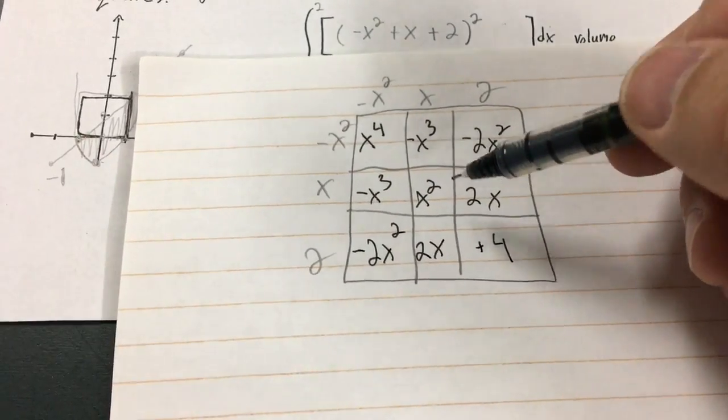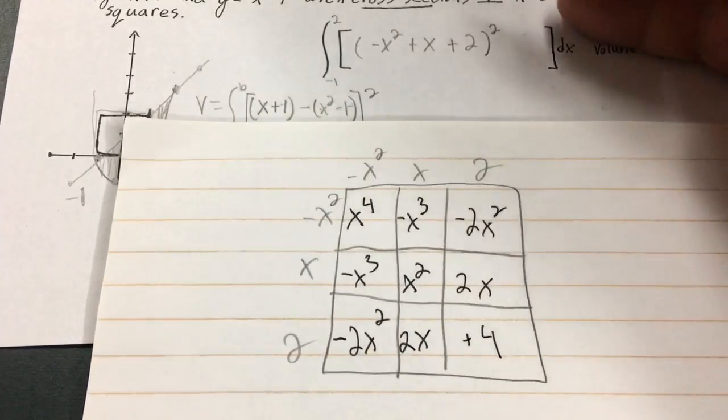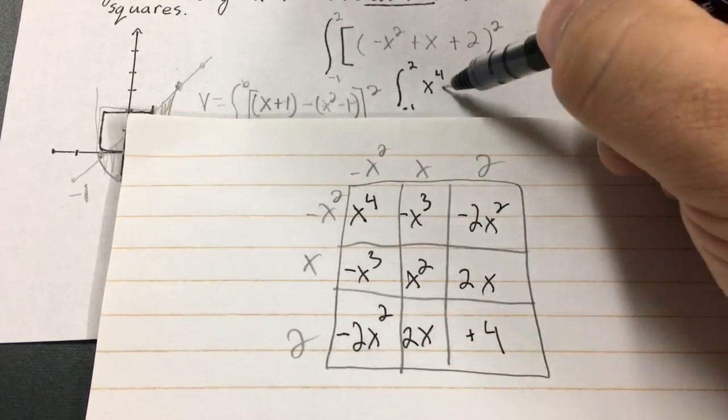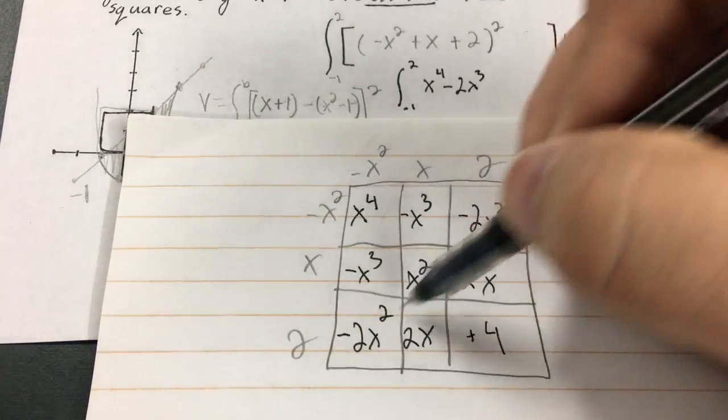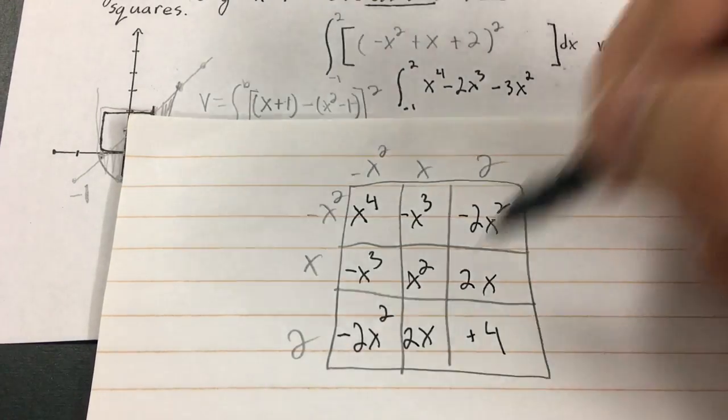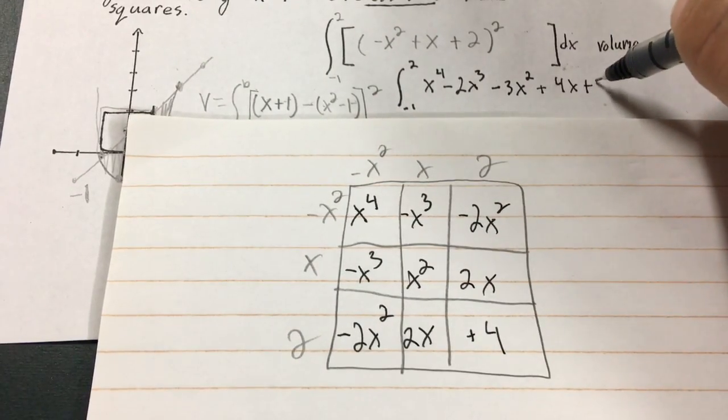I'm going to combine my terms now, so that's going to give me an integral from negative 1 to 2 of x to the fourth, minus 2x cubed, negative 4x squared plus x squared minus 3x squared plus 4x plus 4.